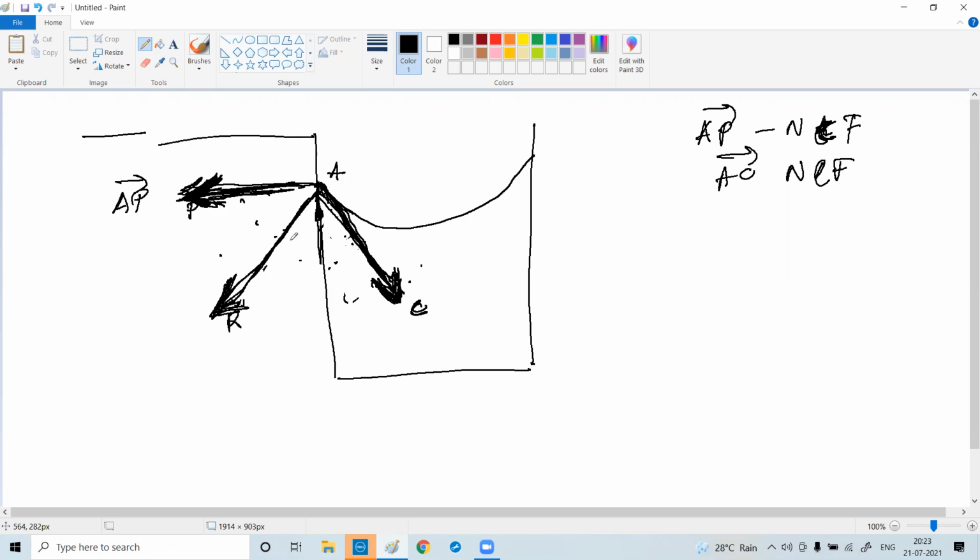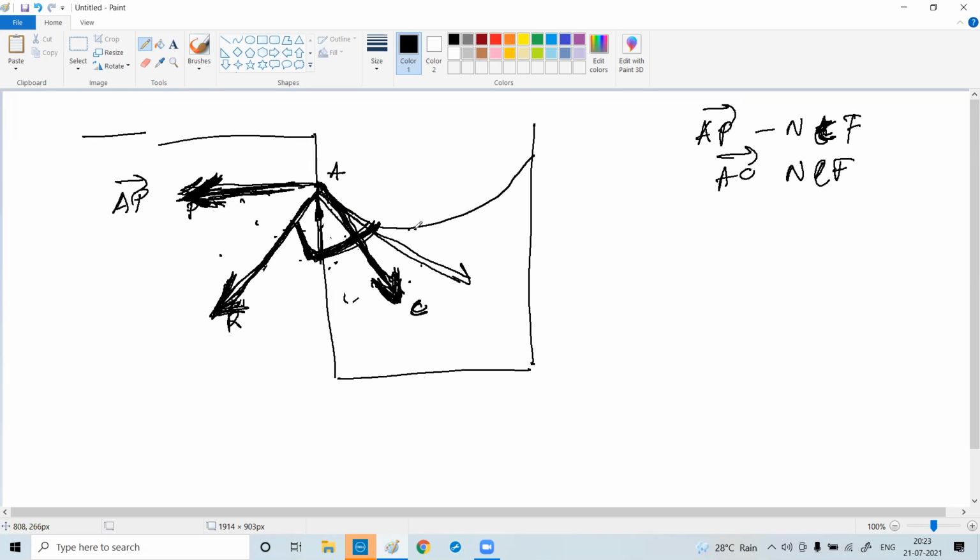For that to happen, the net force, which is AR, should be normal to the tangent. This is the tangent. Then only this condition will be valid. If the liquid has to be in equilibrium, this will be constant.